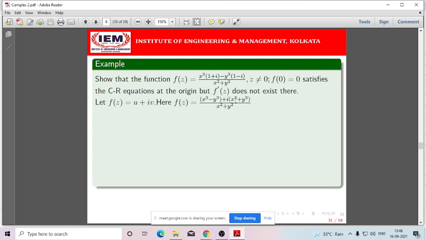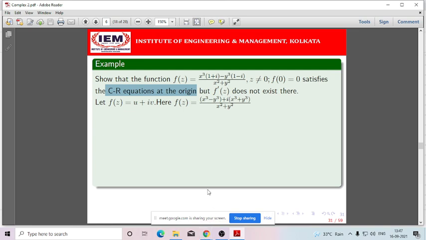So what can be the reason? As per the problem, obviously it is satisfying the Cauchy-Riemann equation at origin. So the condition that fails can be the second one, that means all the four partial derivatives being continuous is not satisfied, because if both the conditions are satisfied, then obviously it will be analytic, so the function will be differentiable at the given point or around the given point. But since, as per the given problem, we need to show that it is satisfying the Cauchy-Riemann equation at origin but is not differentiable, there is one possibility: although it is satisfying the Cauchy-Riemann equation at origin, since all the four partial derivatives are not continuous at origin, it will not be differentiable.